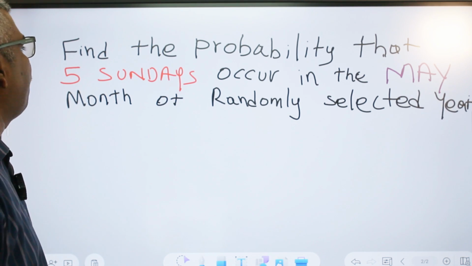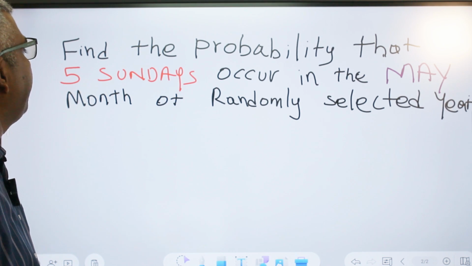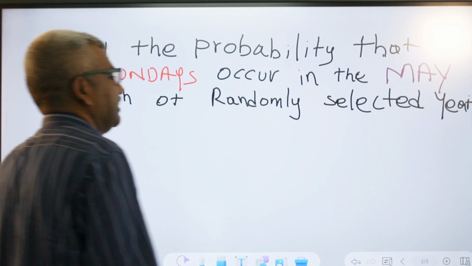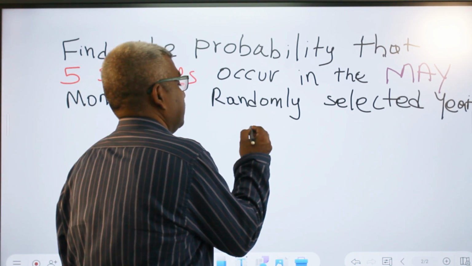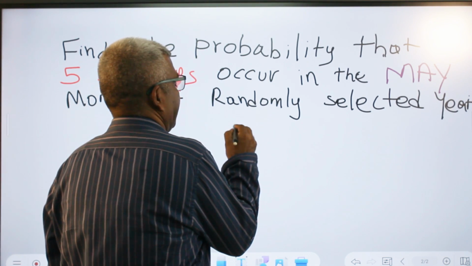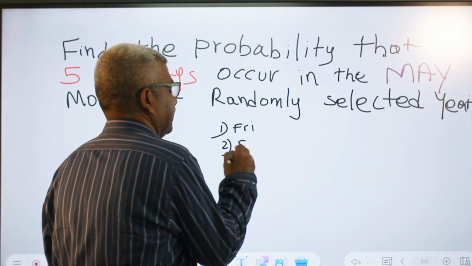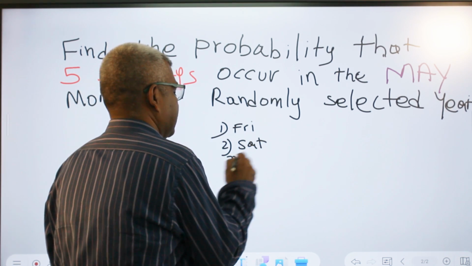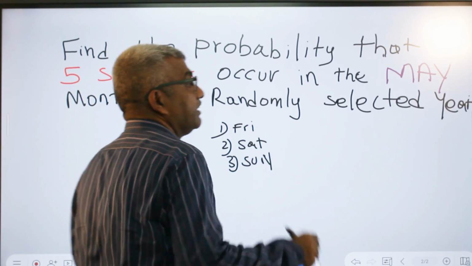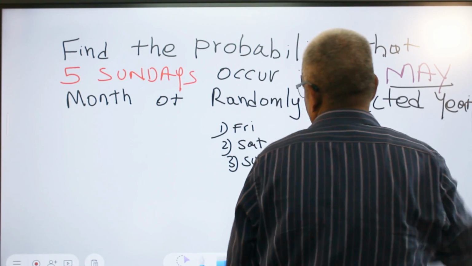Okay. Now, find the probability that 5 Sundays occur in the May month of randomly selected years. So what is possible? If the first is Friday, second Saturday, third Sunday, May month having 31 days.